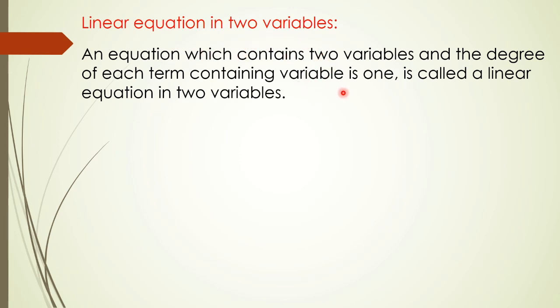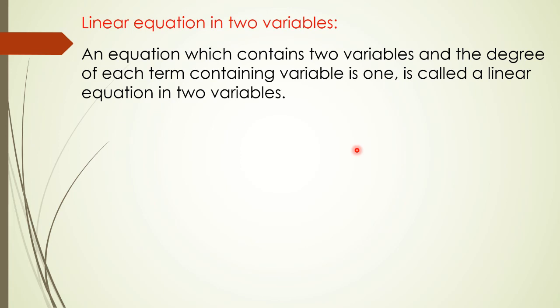That means the equation contains two different variables like x, y, p and q, but their degree should be 1. Means the highest index should be 1. Such equations are called linear equations in two variables. If you want, you can write down the definition: an equation which contains two variables and the degree of each variable is 1 is called a linear equation in two variables. This we have studied in 9th standard also.